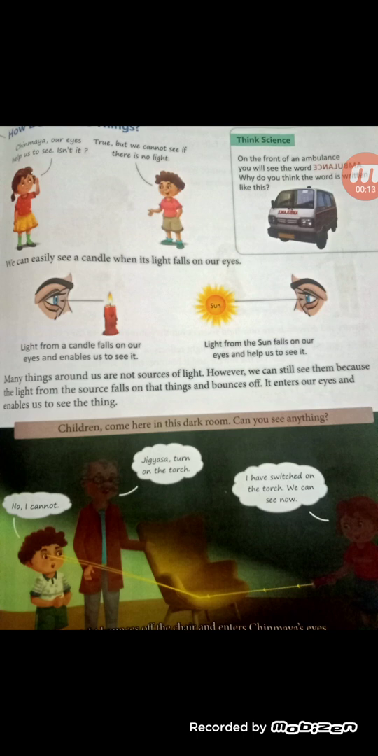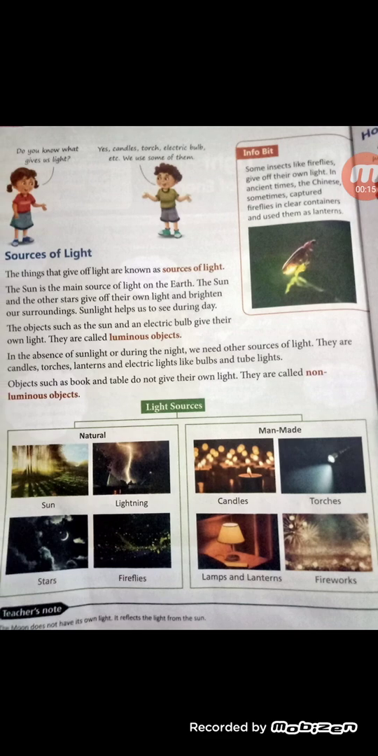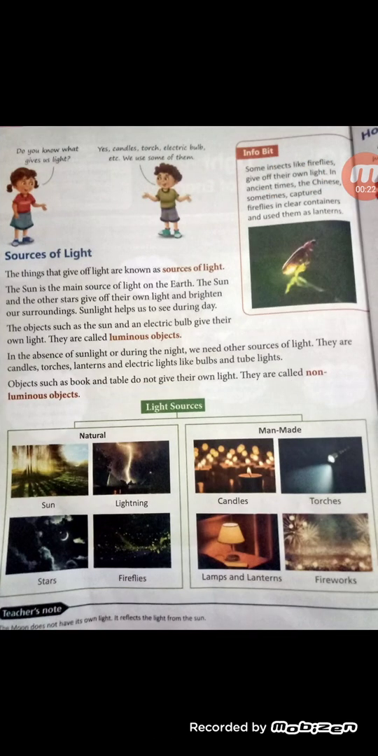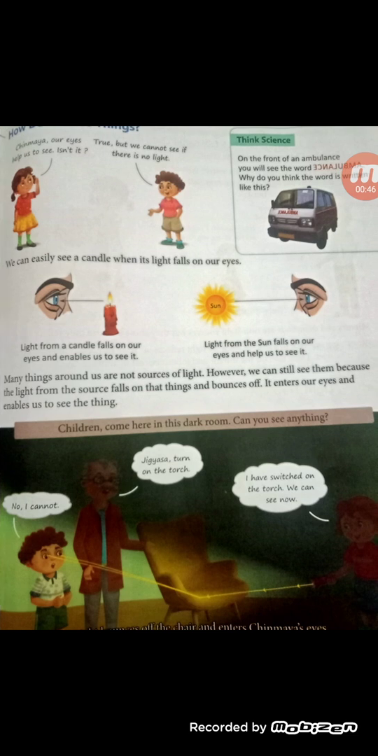And in the previous video, what have we studied about? We have studied what is light, and what we mean by the sources of light. How many kinds of sources of light are there? Natural sources of light, man-made sources of light, and on the basis of sources of light, objects can be classified into luminous objects and non-luminous objects.